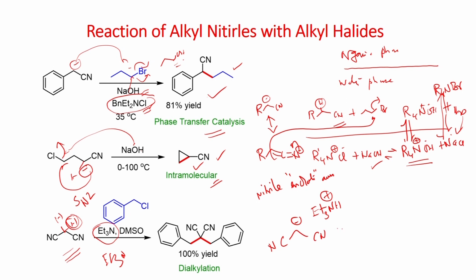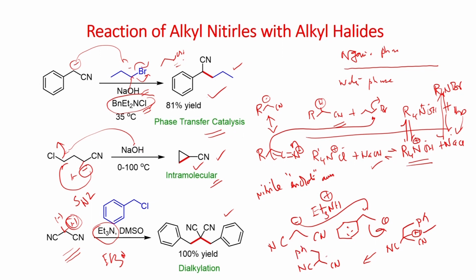Once you form this, it can now react with the benzylic carbon, since it is electrophilic, and you get the substitution product. Now the base can deprotonate this acidic proton again. You generate the anion, which can undergo reaction with another molecule of benzyl bromide, and you get the dialkylated compound.